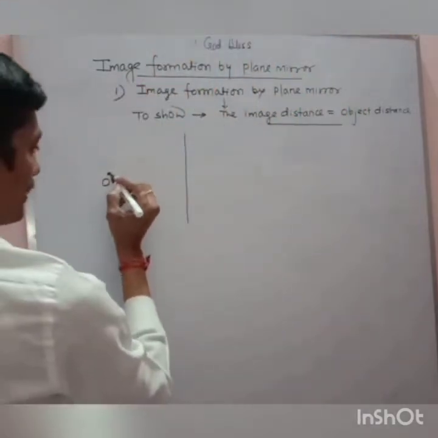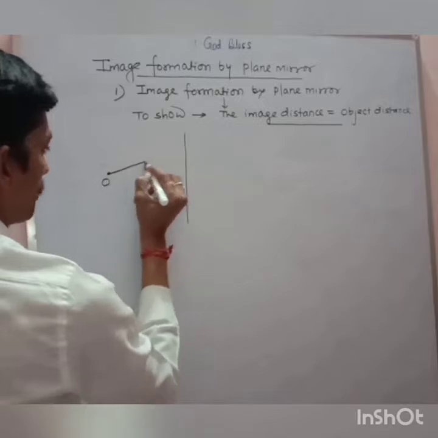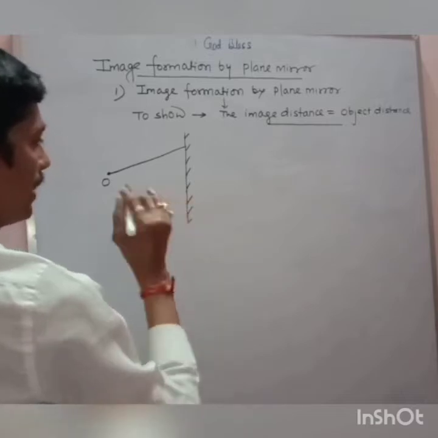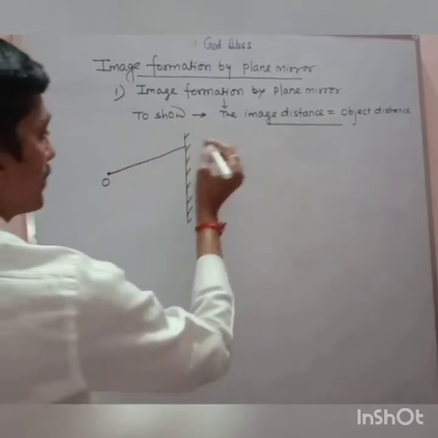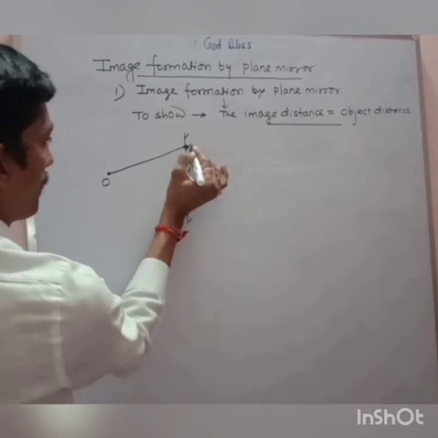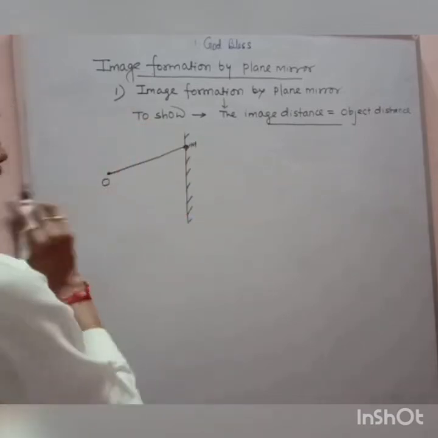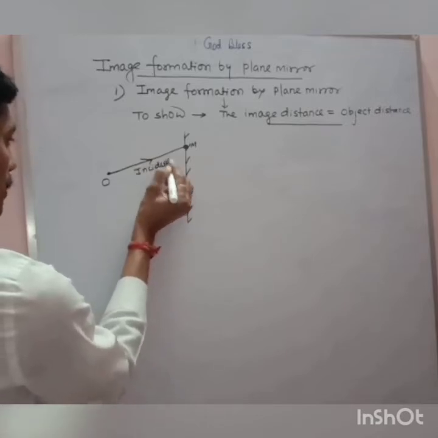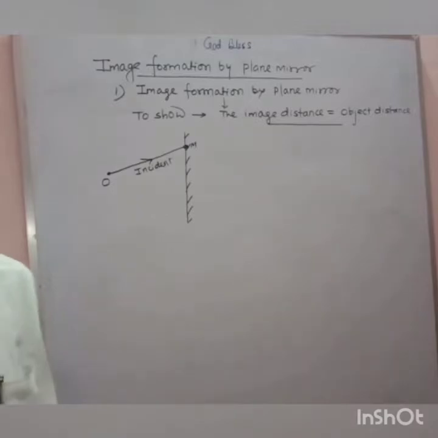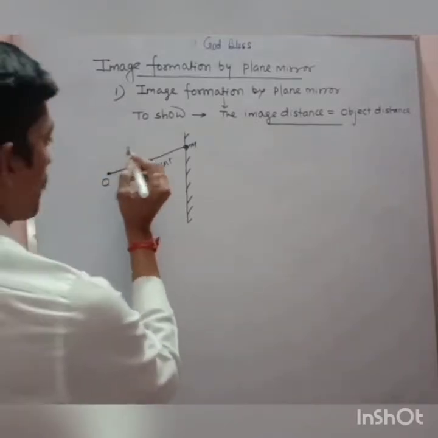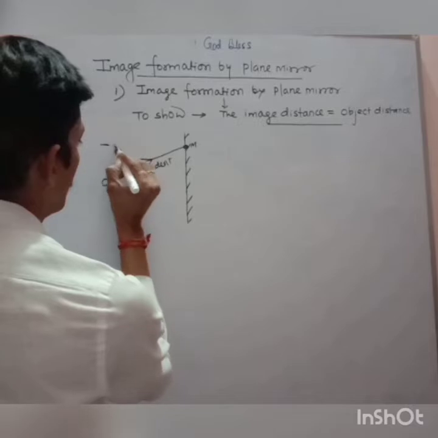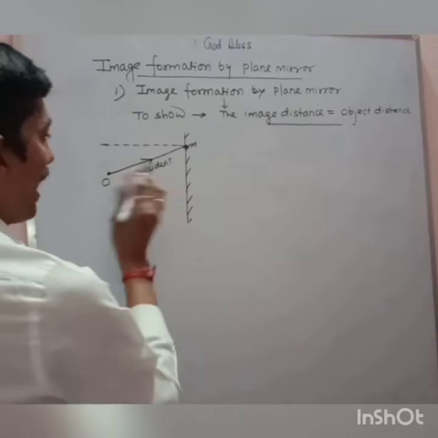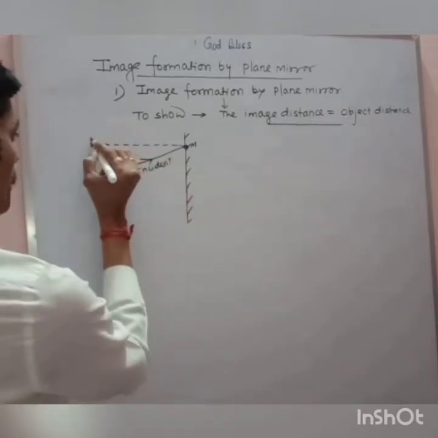Now you know that the light from point O, that is the point object, say it strikes the plane mirror. You have to show the polished surface and refracting surface. So say it strikes the plane mirror at point M. Now my dear, this ray OM is the incident ray. What should I do? I have drawn the normal here, and I'll assume that this is a normal.